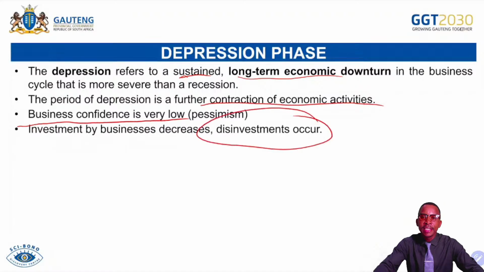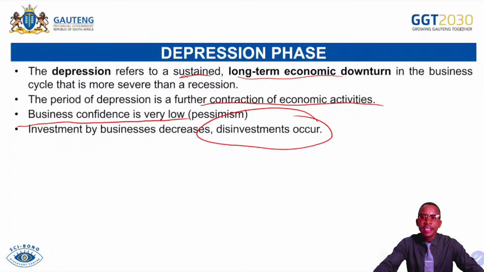In this case, investors withdraw their investments from the country because they can see that they are not standing for any profit or gain in the country's economy. So they withdraw their investment, which is called disinvestment. There is a low demand for credit since there is a high level of unemployment and retrenchment. Remember, firms are shutting down in this situation, so there is no way that people will be demanding a high level of credit because they are unemployed.